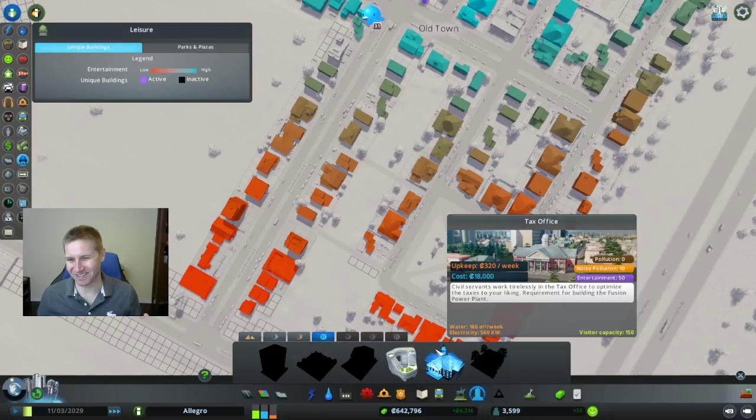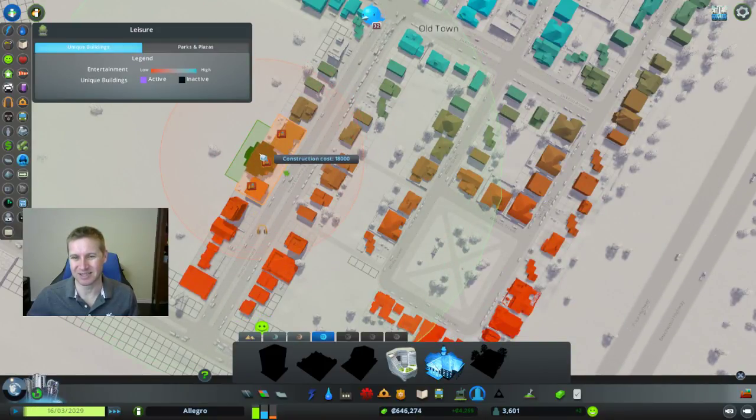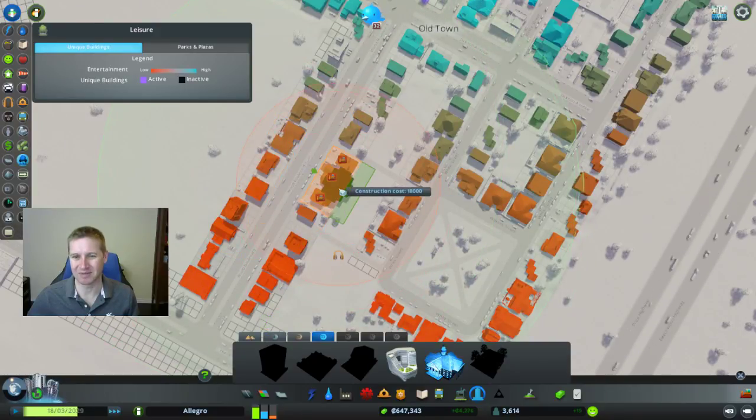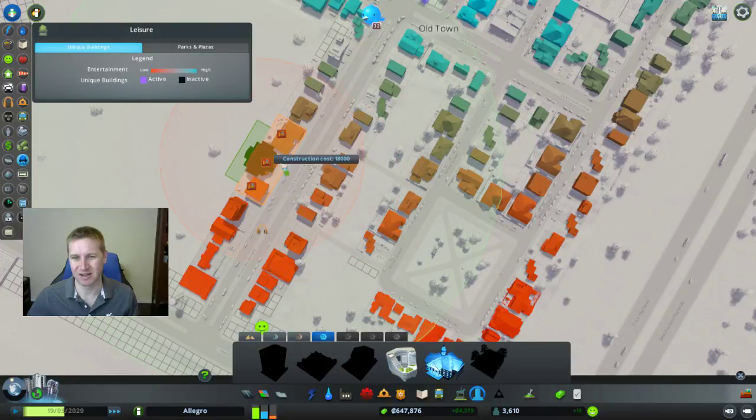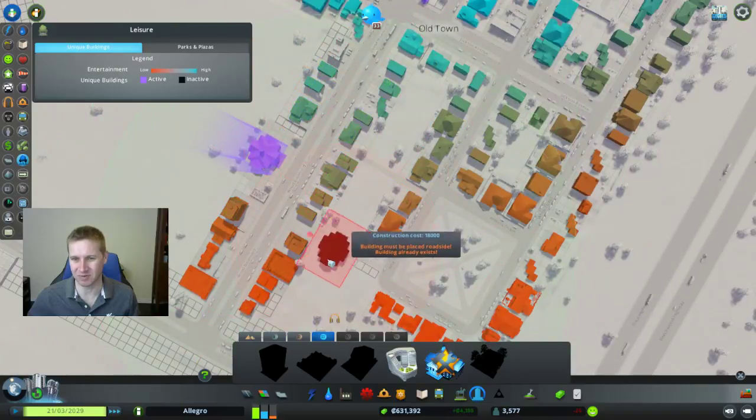The tax office, it says here, civil servants work tirelessly in the tax office to optimize the taxes to your liking. So we're going to build that right across the street here from the town square. So if you remember my plan, I was going to put the city hall over here and the tax building right here. And so this whole strip is going to be kind of government buildings right along here.